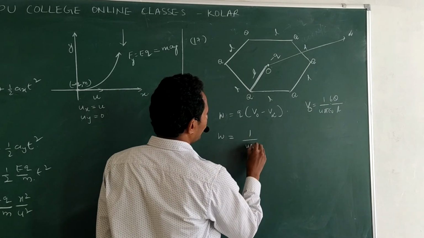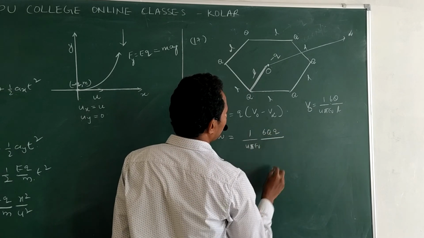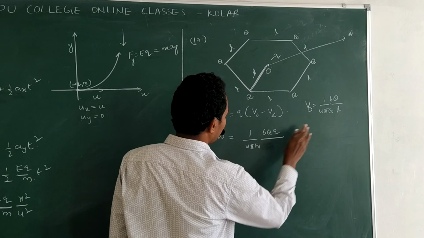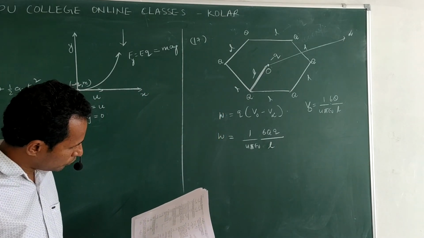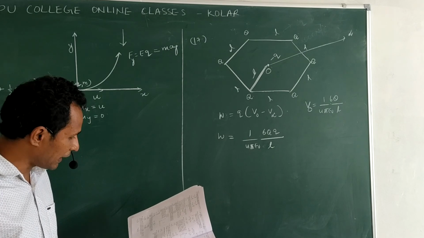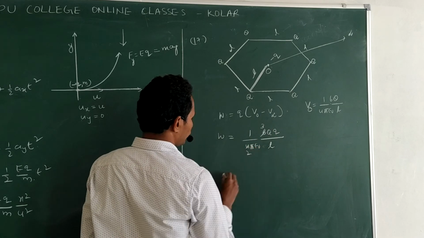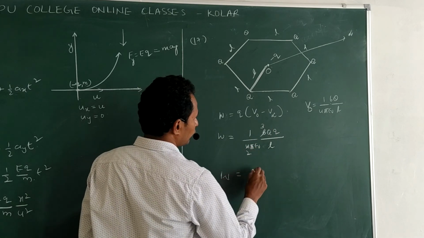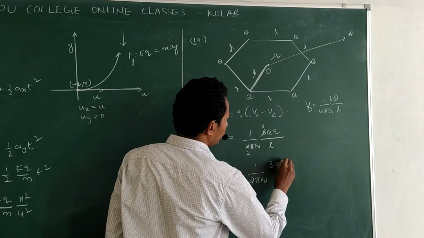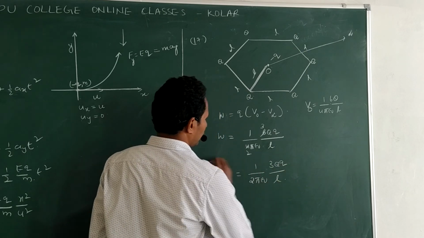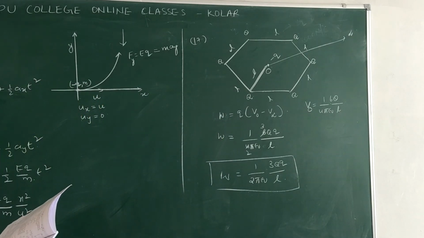Then this is 1 by 4 pi epsilon naught, 6q by L, times q. Now 4 pi epsilon naught, they cancel, so this is 2 3's, 2 2's. Work done is equal to 1 by 2 pi epsilon naught, 3q squared by L. Okay, option 2 is correct.